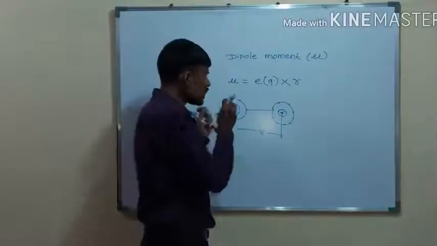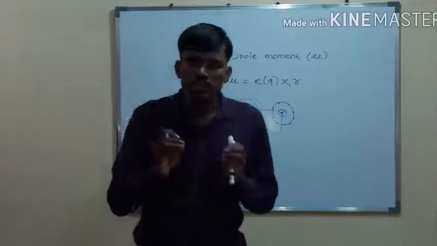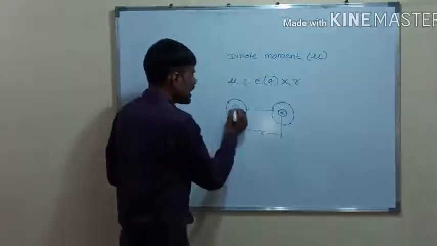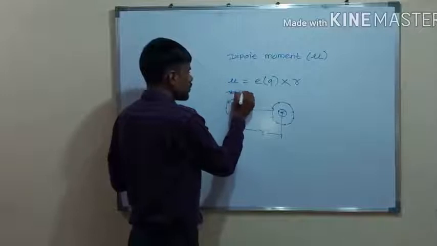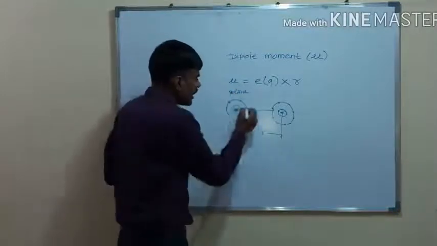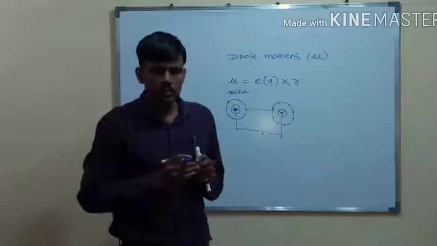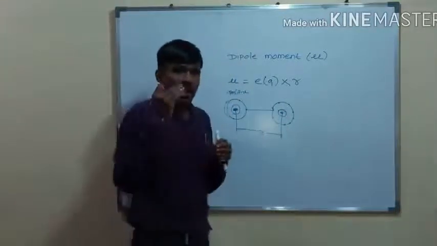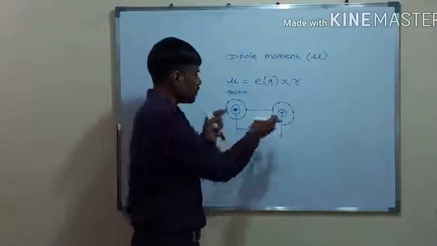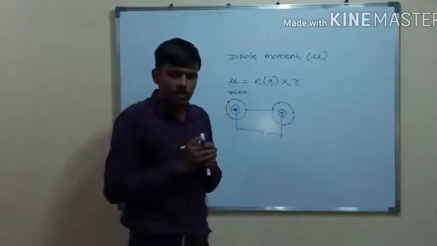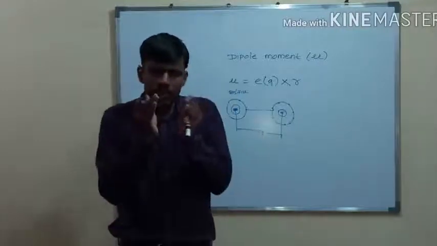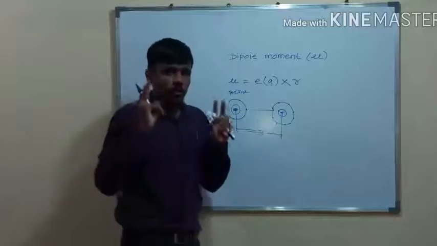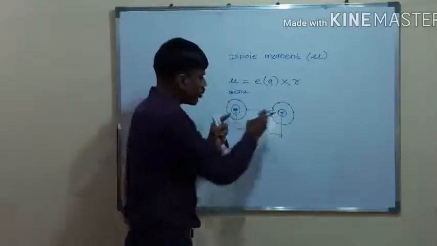The charges present on the nucleus and electrons are oppositely charged. The nucleus carries a positive charge and the electron carries a negative charge. They are equally balanced. When a molecule is formed by the combination of 2 atoms, they adjust with each other in such a way that 2 types of interactions take place.